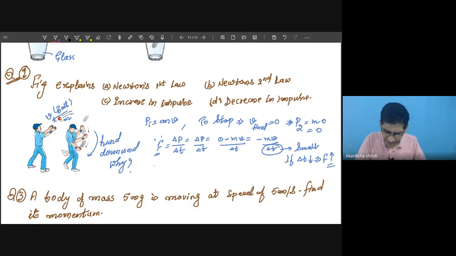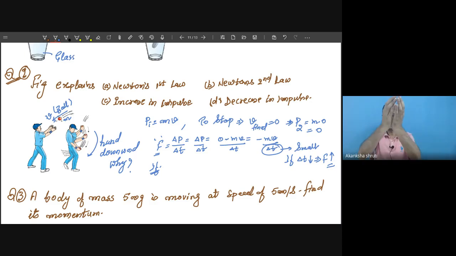Now, when this delta t is small, you are just catching the ball and holding your hand there itself. The ball will come in your hand and you keep it there, means even within a very small fraction of a second, it will come to rest. You are just holding it there.